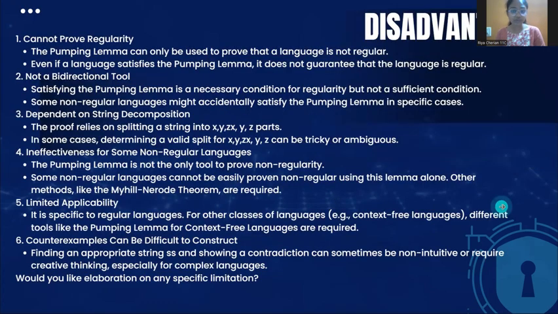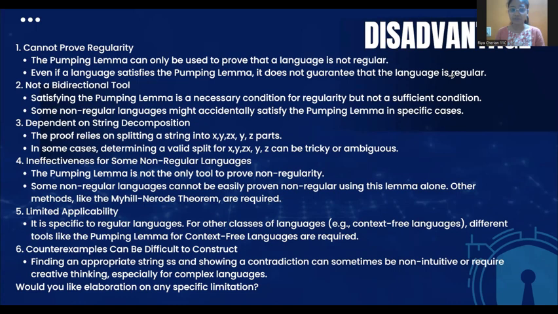Let's look into the disadvantages of this pumping lemma. First, it cannot prove regularity. The pumping lemma can only be used to prove that a language is not regular. Even if a language satisfies the pumping lemma, it does not guarantee that the language is regular. It is not a bidirectional tool. It means that satisfying the pumping lemma is a necessary condition for regularity, but not a sufficient condition. Some non-regular languages might accidentally satisfy the pumping lemma in a specific case.